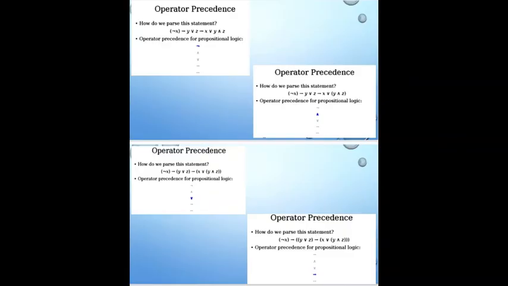So clearly according to the given precedence, first we will focus on negation. That means the negation of x will be covered first by brackets. Next we move to and, that means the last one, y and z. Next we move to or.